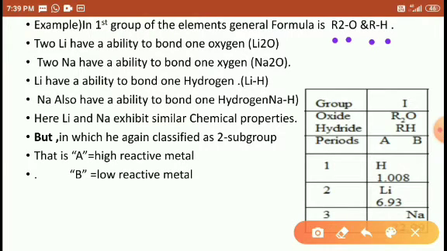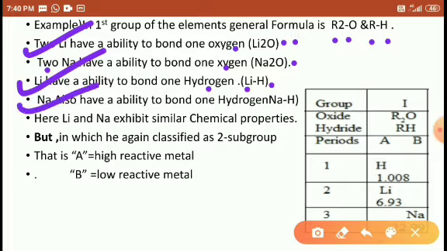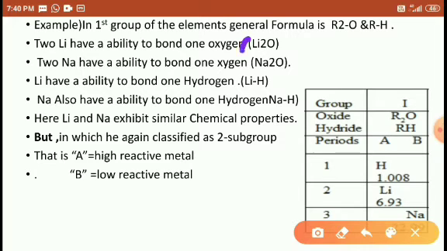Already we know how this comes. Two lithium are able to bond with one oxygen, two sodium are able to bond with one oxygen. The formula is Na2O and lithium's formula is Li2O. Similarly, lithium bonds with one hydrogen, LiH, and sodium bonds with one hydrogen, formula NaH. So lithium and sodium exhibit similar chemical properties. The formula is similar here, right? Both are diatomic and react with one oxygen, and both are monoatomic and react with one hydrogen. So it means lithium and sodium exhibit similar chemical properties.